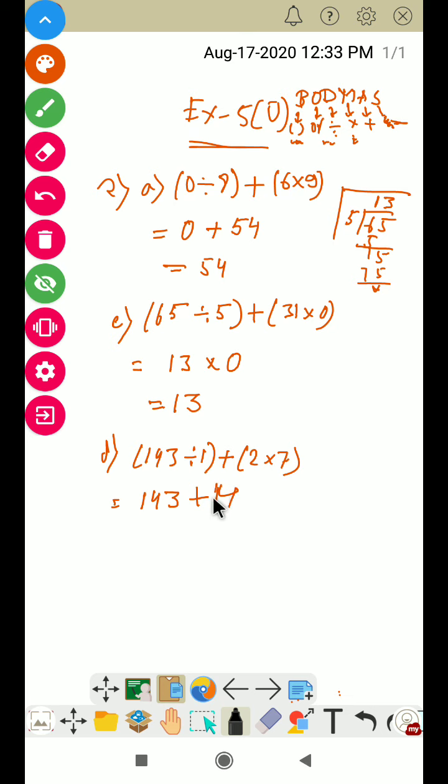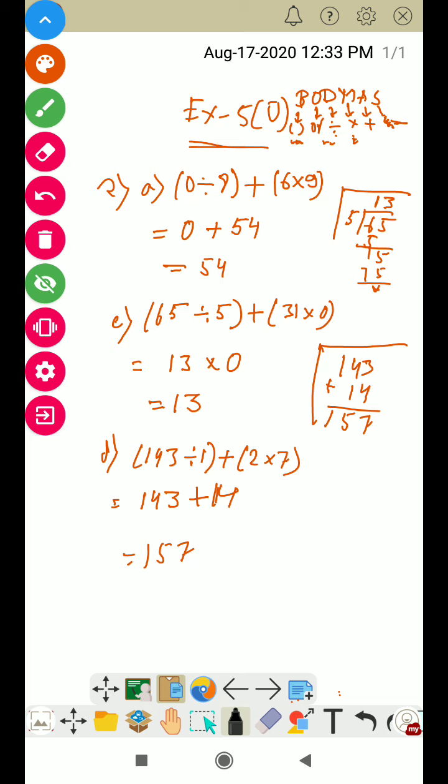If you add 14 and 143, how much will it be? 3 plus 4 is 7, 4 plus 1 is 5, and 1 plus 0 is 1. So it will be 157. Clear?